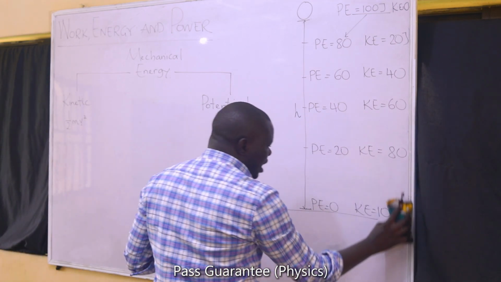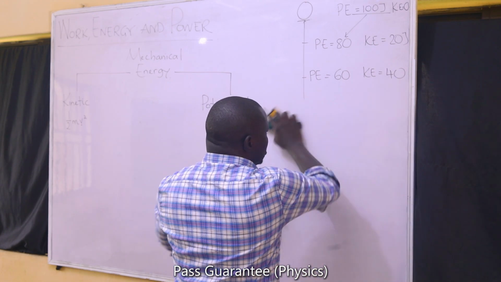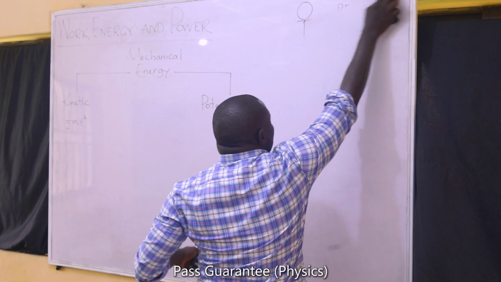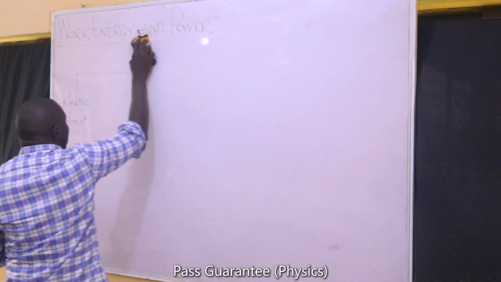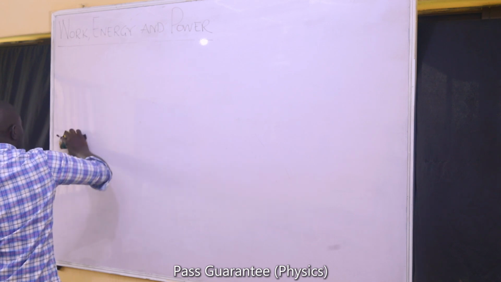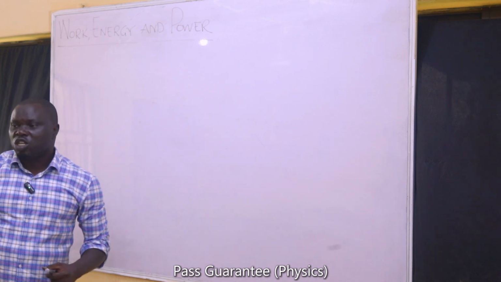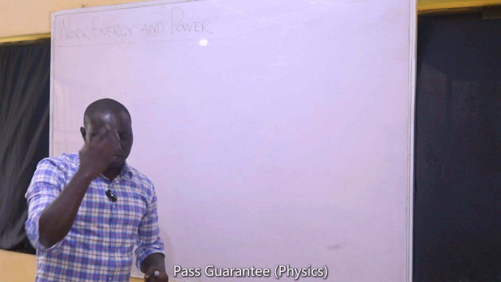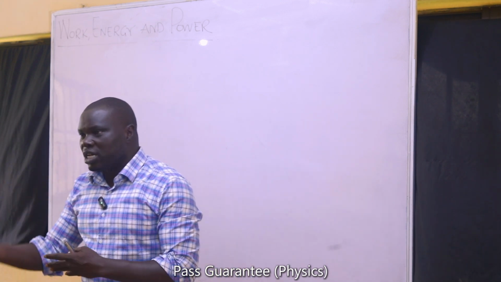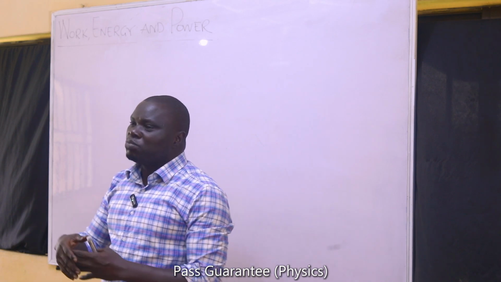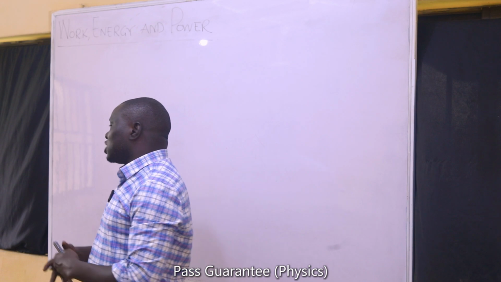Now, there are so many types of energy. There are so many sources of energy. Some forms of energy can be referred to as being renewable, while some other forms can be referred to as being non-renewable. When energy sources are renewable, what that simply means is that we can reuse them. They cannot be completely exhausted. And those are very good.